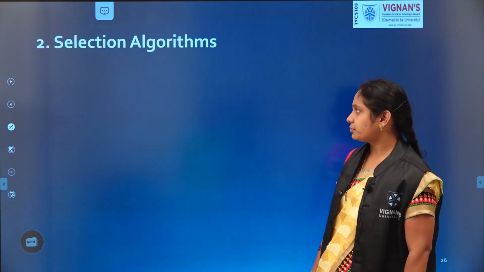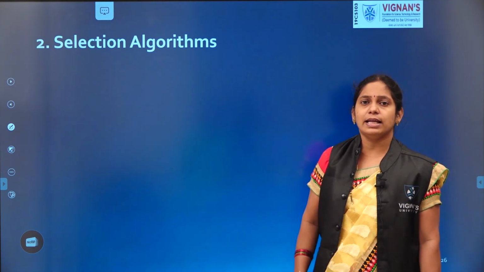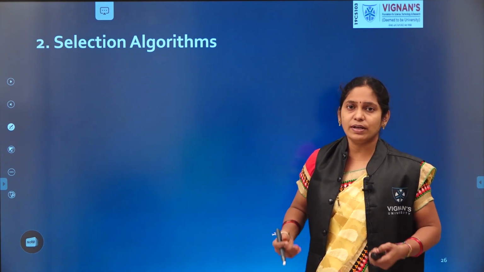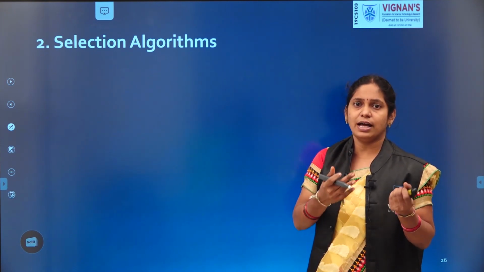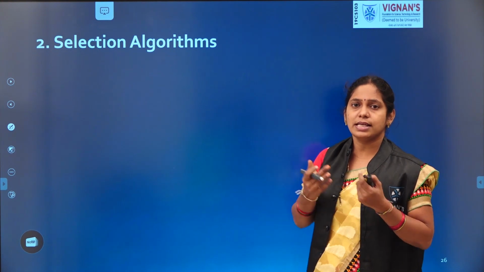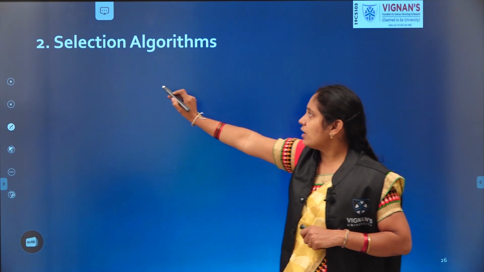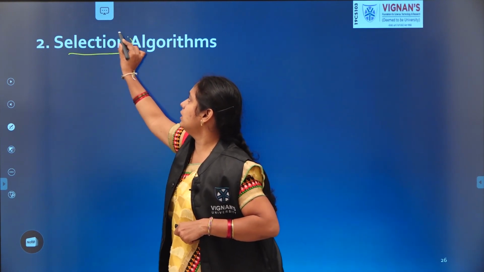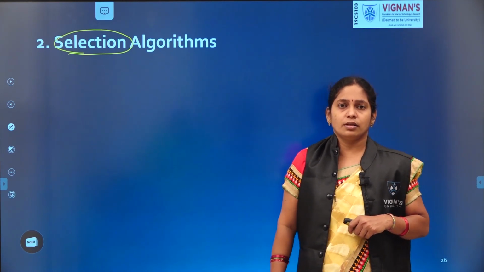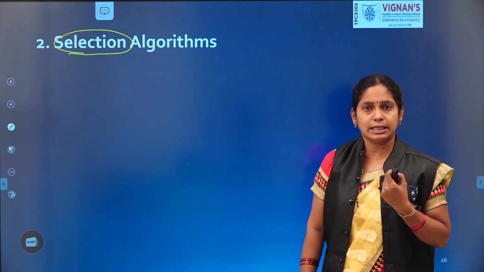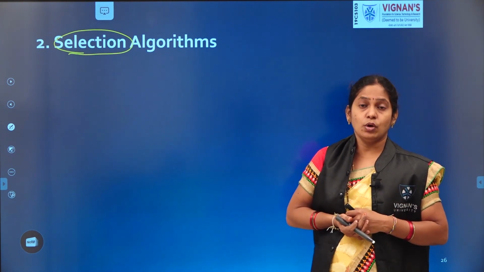Clear? Now, move to the second type, selection algorithms. What is a selection algorithm? Sequential means it follows the order we specified as 1, 2, 3, 4 and so on; the same order is used to execute. That's why we call it sequential. Here it specifies a selection. What is the meaning of selection? Selecting. You have two options. You have two works.